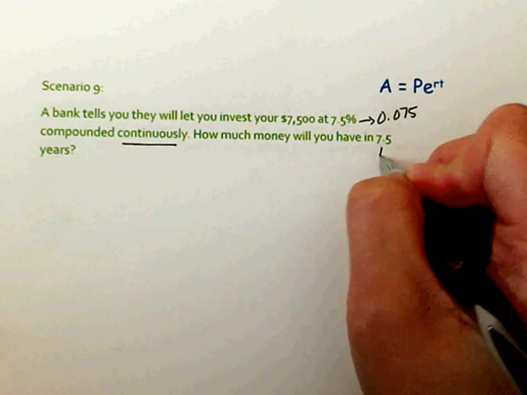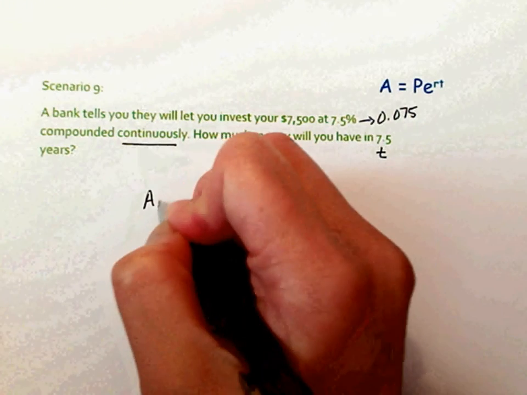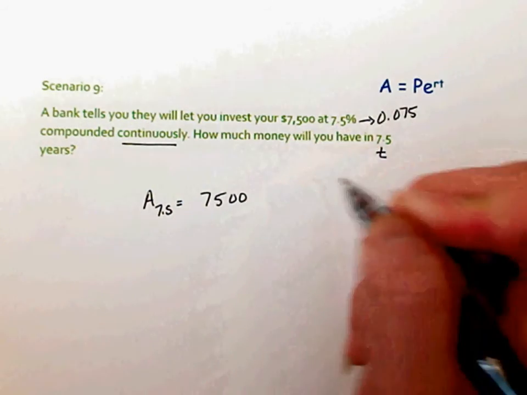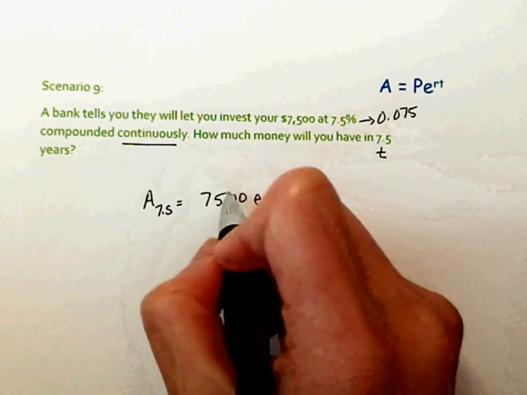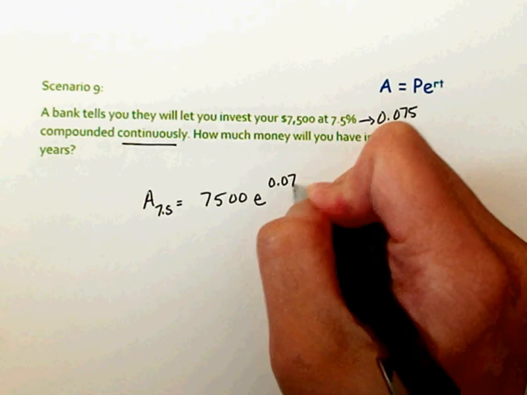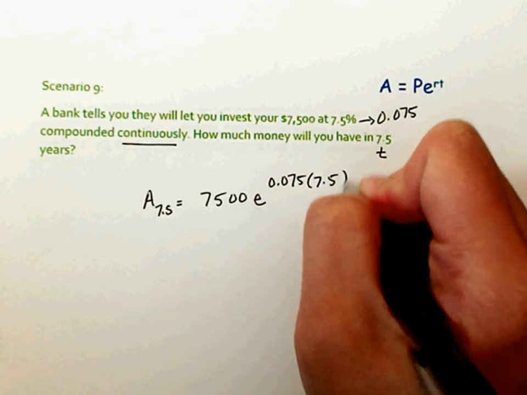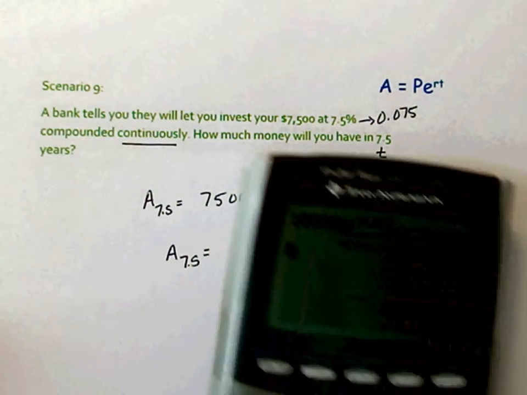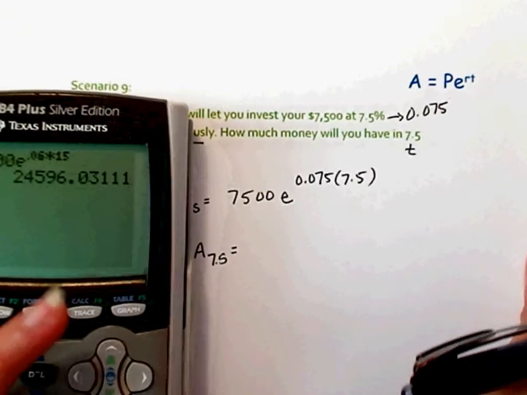So, in 7.5 years, I start off with 7,500. I must like that number. e, continuously, raised to the 0.075 for 7.5 years. Okay? So let's see how much that will be. Remember, I'm a big stickler for labeling. Don't forget your dollar signs.